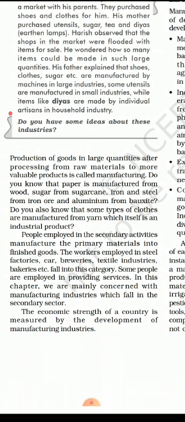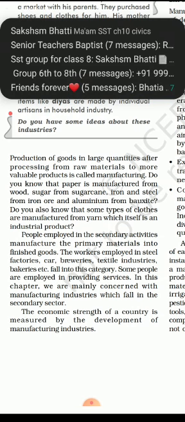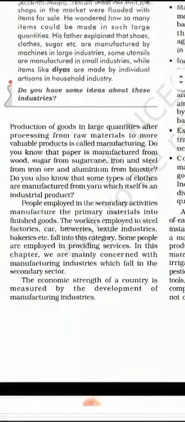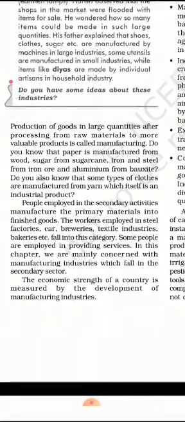As you know, resources that are bountiful in our environment, when human resources and human technology make them an asset, that is production of goods in large quantities after processing from raw materials. When we convert it into a valuable product, that is known as manufacturing. As we produce iron from iron ore, that is the process of manufacturing. So manufacturing industries are the secondary industries which do these processes.